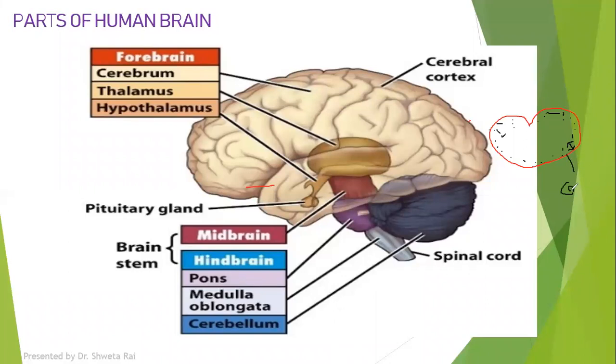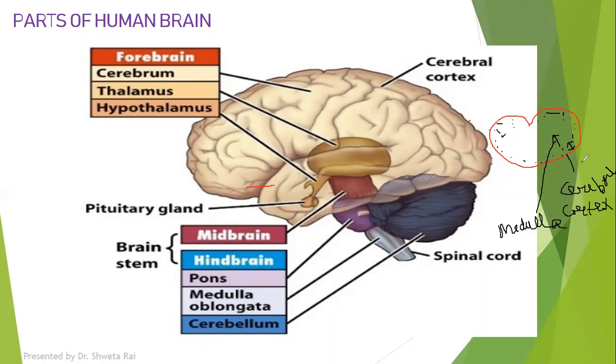cerebral cortex. So this is called the cerebral cortex, and the inner region is called the cerebral medulla.